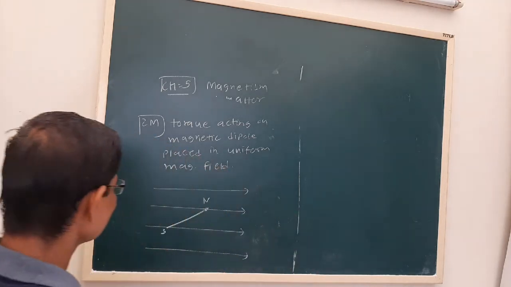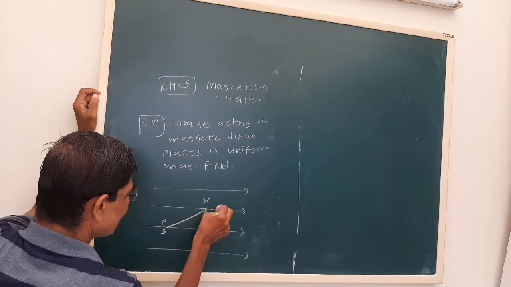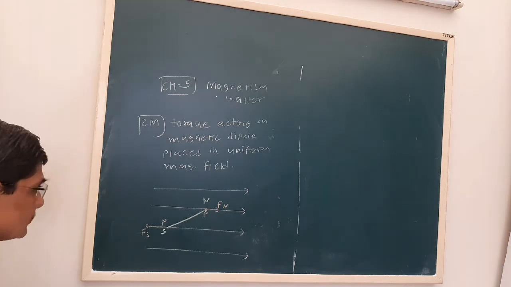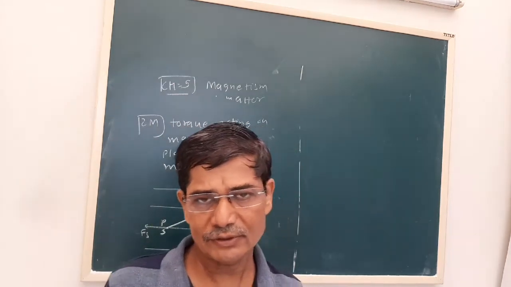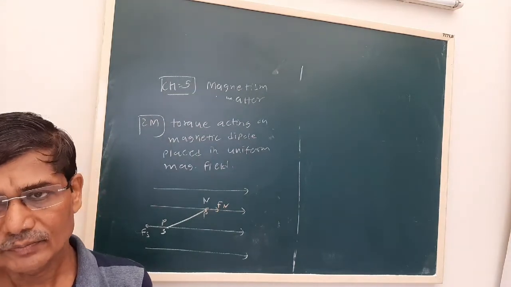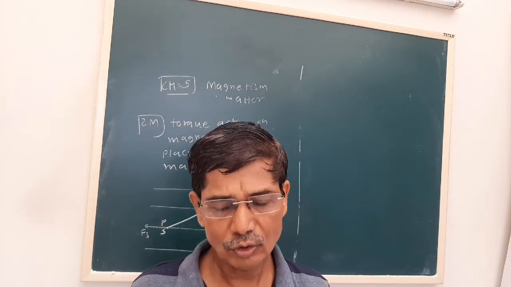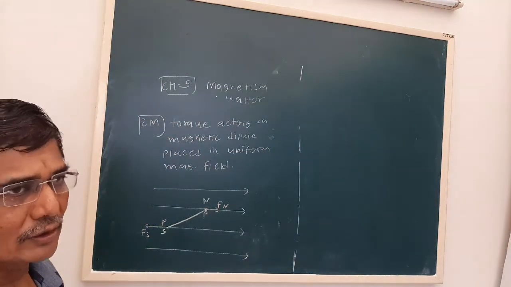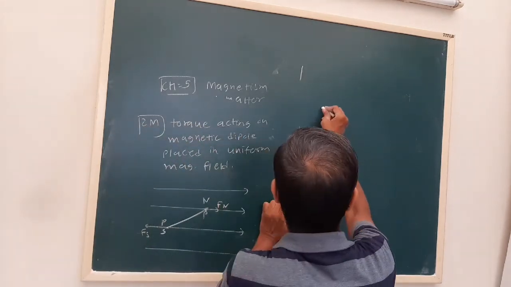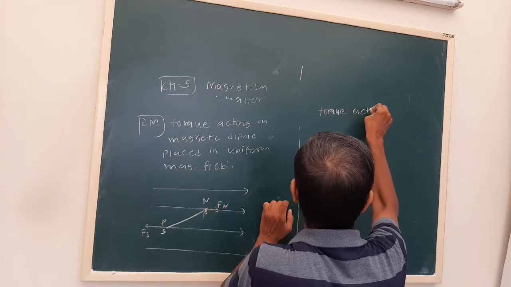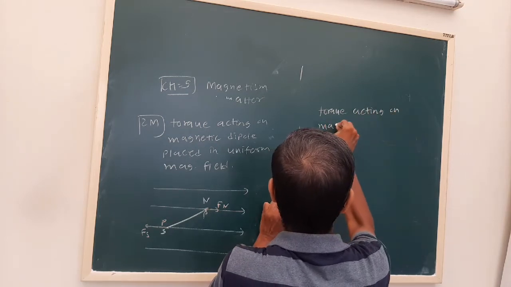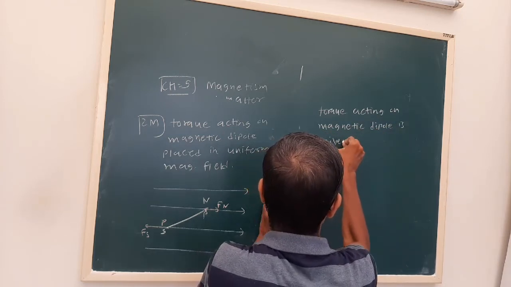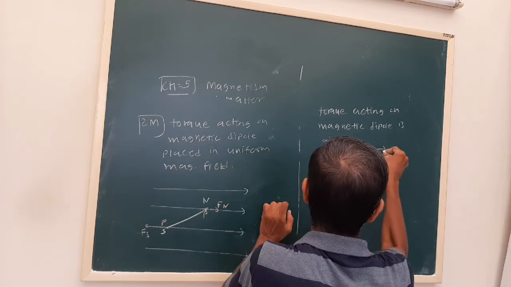Here p is the pole strength, and the forces are Fn and Fs. Fn and Fs are forces of equal magnitude in opposite direction, but they are non-collinear. So there is translational equilibrium, no linear motion, but these two equal forces in opposite direction and non-collinear will produce a torque. The torque acting on a magnetic dipole is given by torque is equal to m cross b.